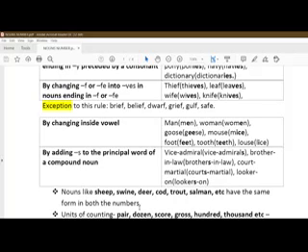Exactly the opposite rule is also there, which is not written here. There are certain nouns, they are plural in nature, though they do not take s, like cattle, like furniture, like scenery.